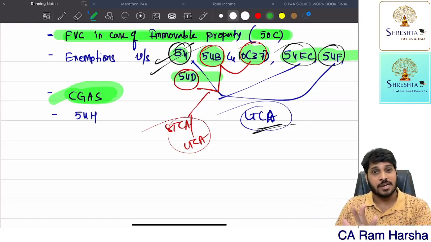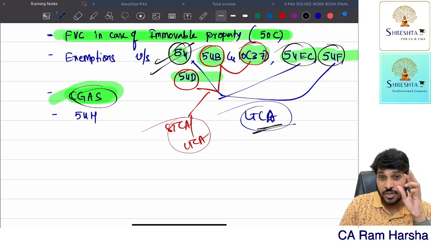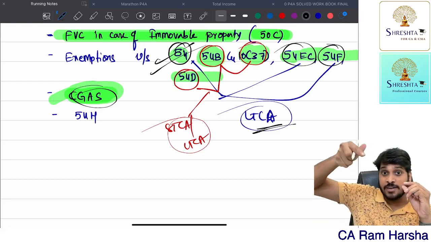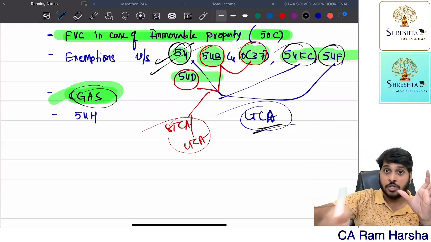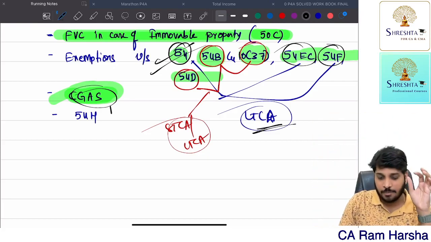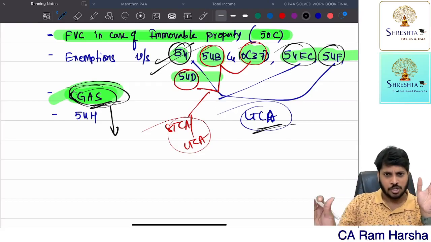Okay, don't invest immediately. Whatever the amount of exemption you want to claim, whatever amount you have to invest so that you can claim this exemption, deposit that amount in a bank account called capital gain account scheme. Open a bank account in a nationalized bank with the name capital gain account scheme. In that you deposit. Show me that proof.